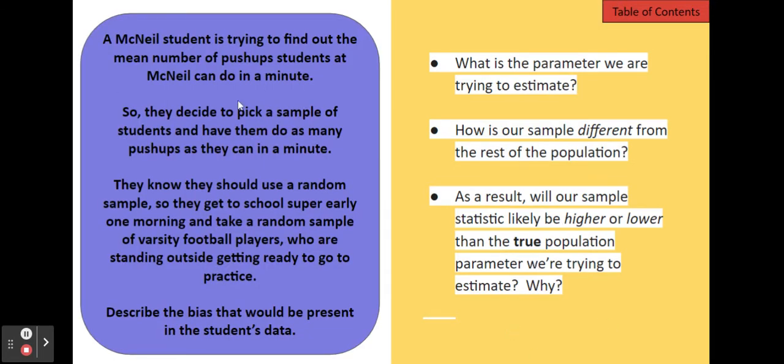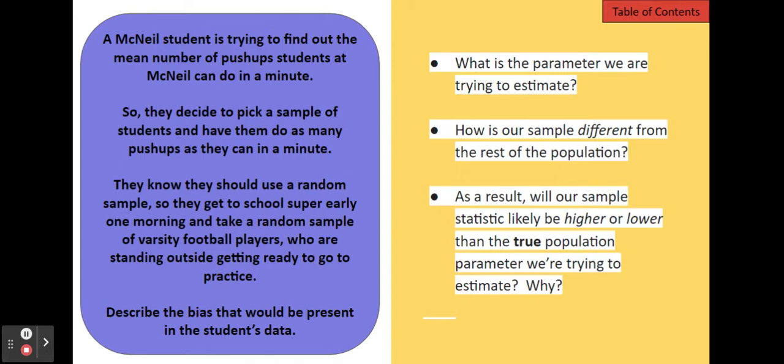So a McNeil student is trying to find out the mean number of push-ups that all students at McNeil can do in a minute. So they decide to pick a sample of students and have them do as many push-ups as they can in a minute. They know they should use a random sample, so they go to the school super early one morning and take a random sample of varsity football players who are standing outside getting ready to go to practice. Describe the bias that would be present in the student's data.